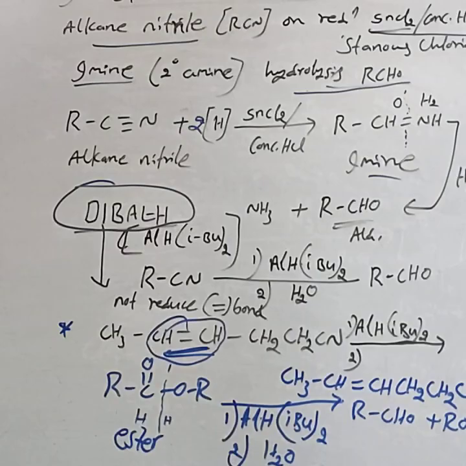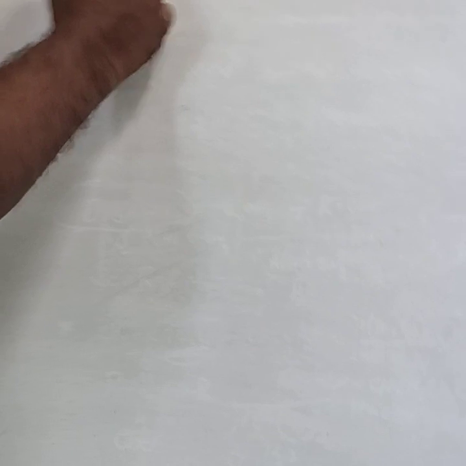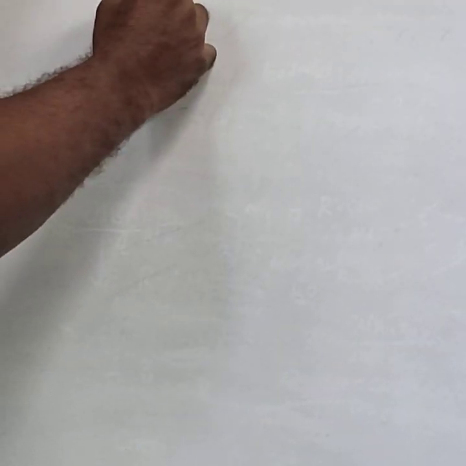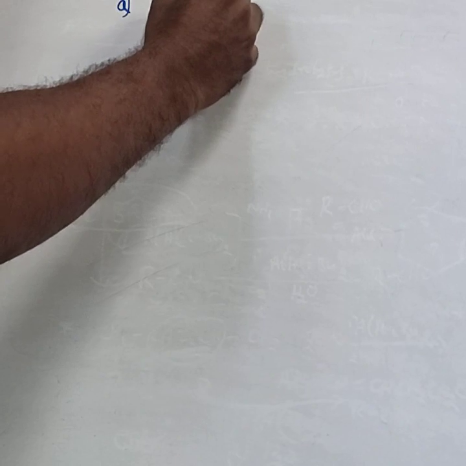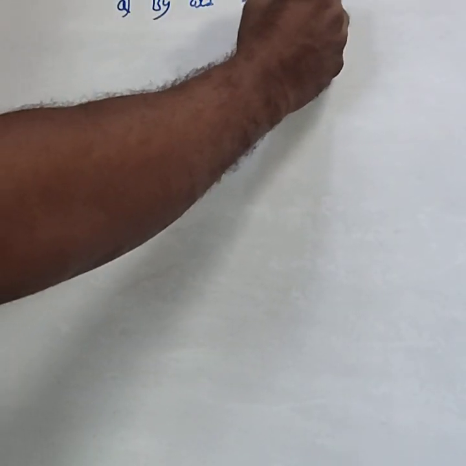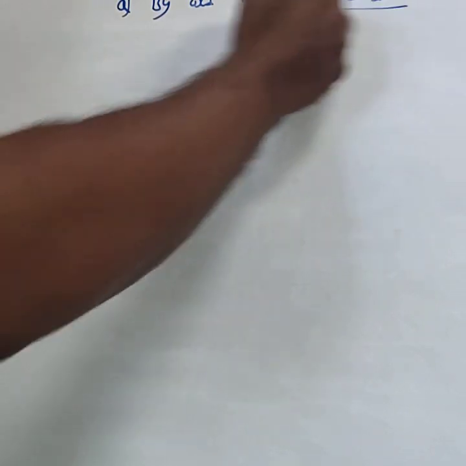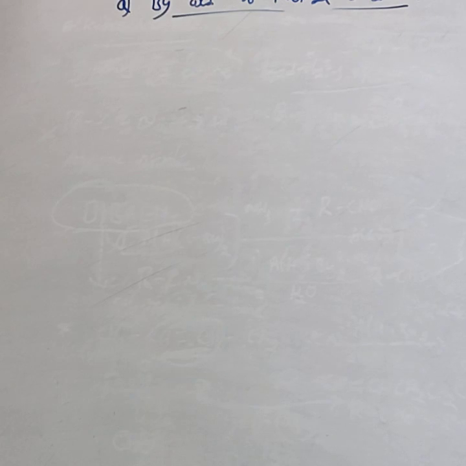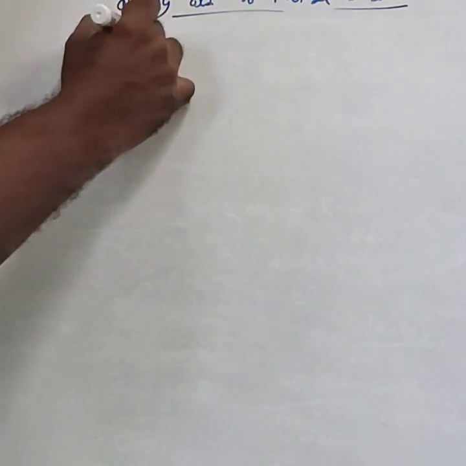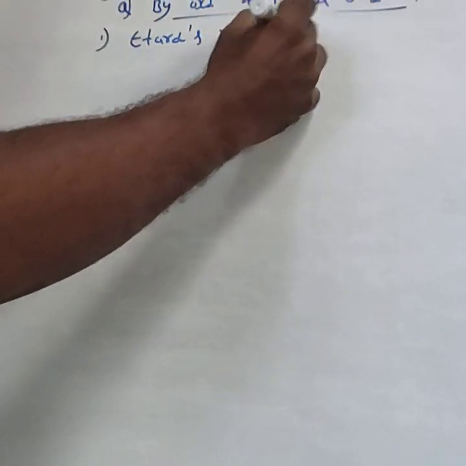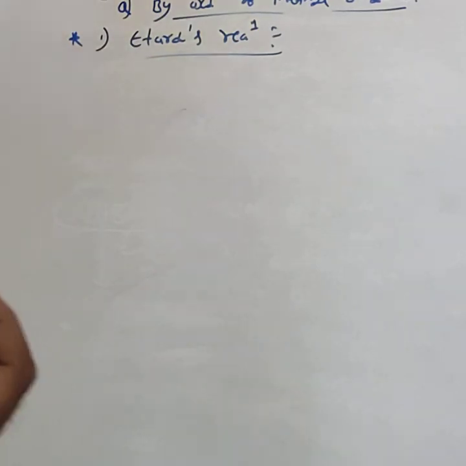Next, consider the third method, from hydrocarbons. First, by oxidation of methyl benzene. In the oxidation of methyl benzene, the first method is by Etard's reaction. This is very important. You can be asked for 1 mark.